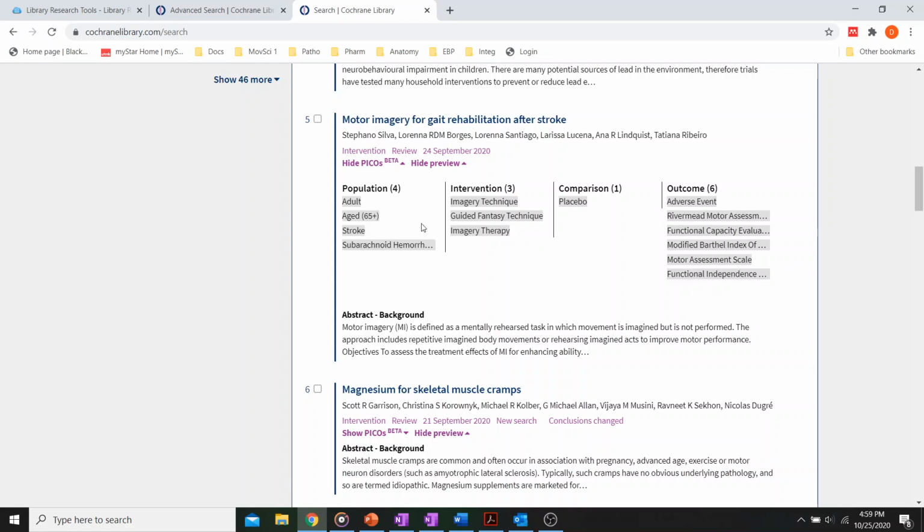Like I said, it's not perfect. Sometimes it'll say just everybody: adult, over 65, children, infants, all of that. But we're going to see if we can open this up. Some of them don't open up very well.